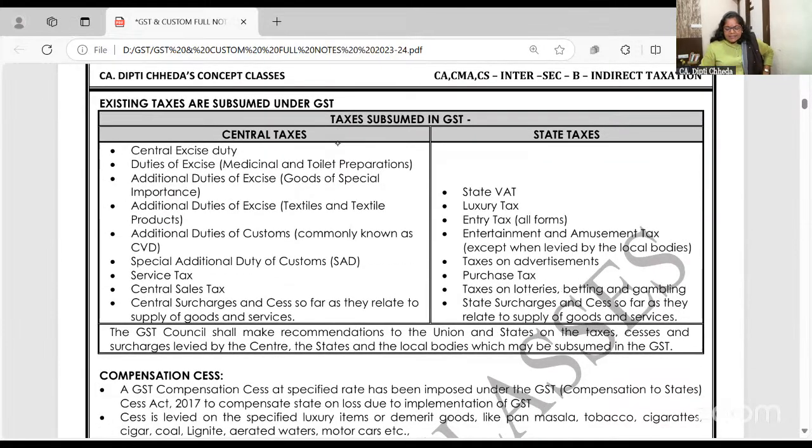What are the taxes which are subsumed? Central excise duty and additional excise duty, countervailing duty, service tax, CST, surcharges, ये सब चलेंगे. Yeah? State tax, luxury tax, entry tax. Still, entertainment tax, a part of it is charged in cinemas. That is the state ka right. So they are not ready to give up. But taxes on purchase tax and all that.